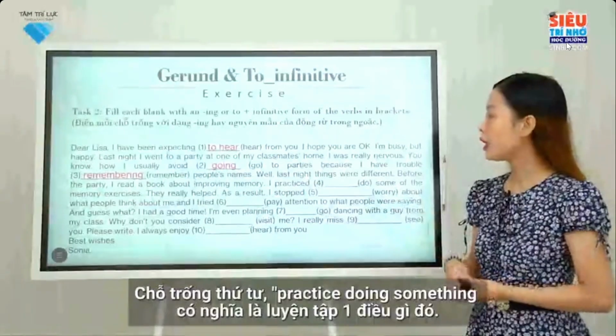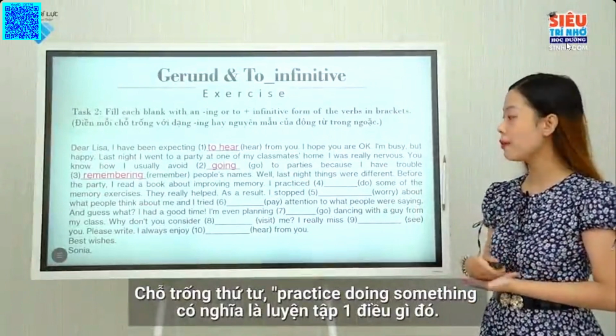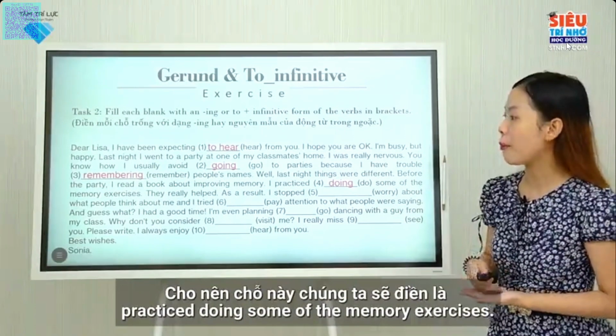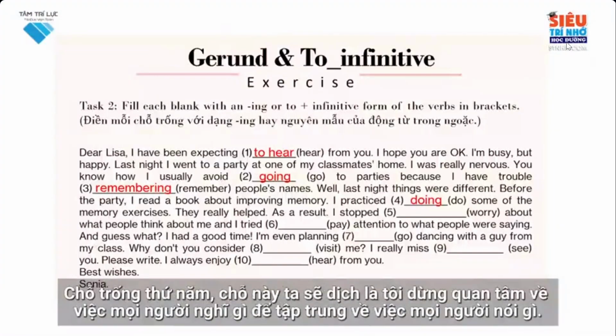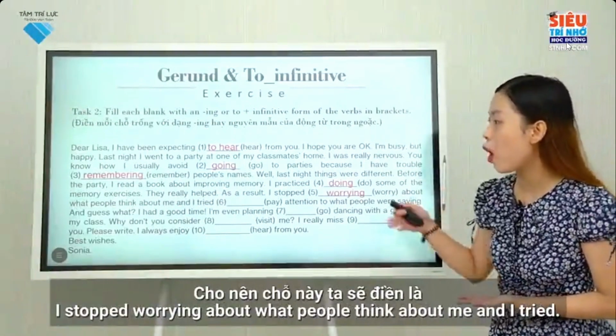And the fourth blank, practice doing something means to do something regularly to improve the skill at it. So we fill in this blank with practice doing something on the memory exercises. In the fifth blank, the meaning of this sentence is I no longer care about people's thoughts about me and I tried. So here we fill in the blank. I stopped worrying about what people think about me and I tried.